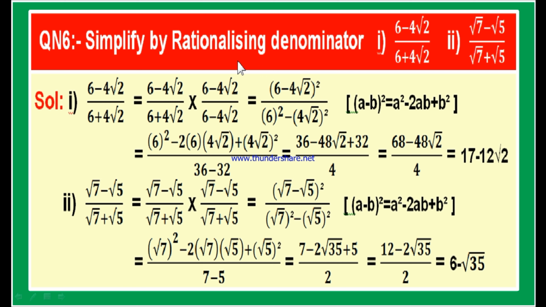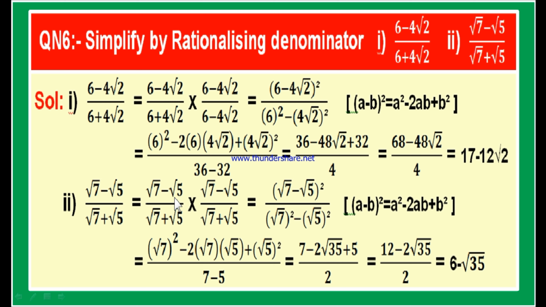Therefore, don't go for rationalization of the numerator. Only rationalize the denominator. Observe the denominator. The denominator is root 7 plus root 5. Then what is the rationalizing factor for root 7 plus root 5? The rationalizing factor is root 7 minus root 5.